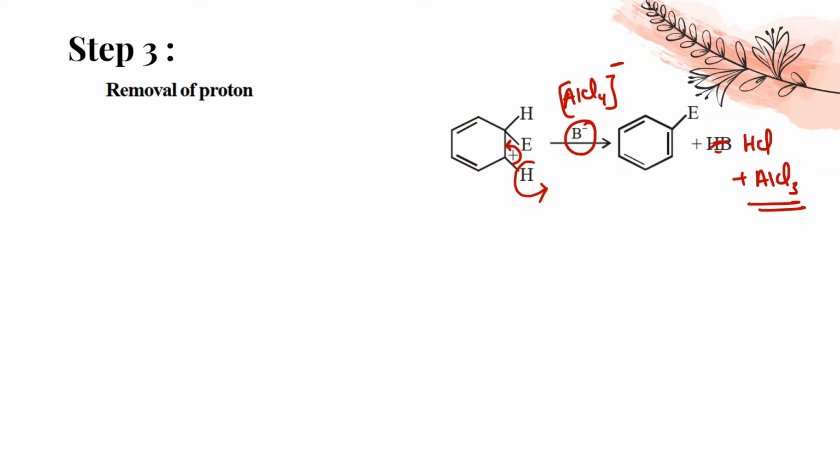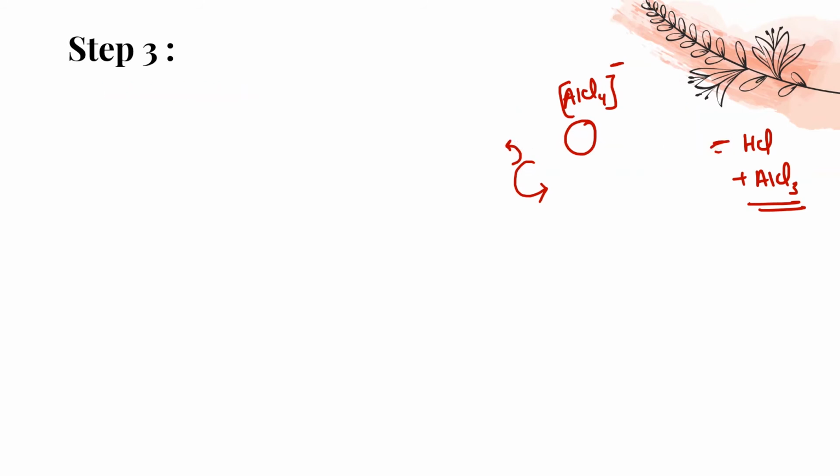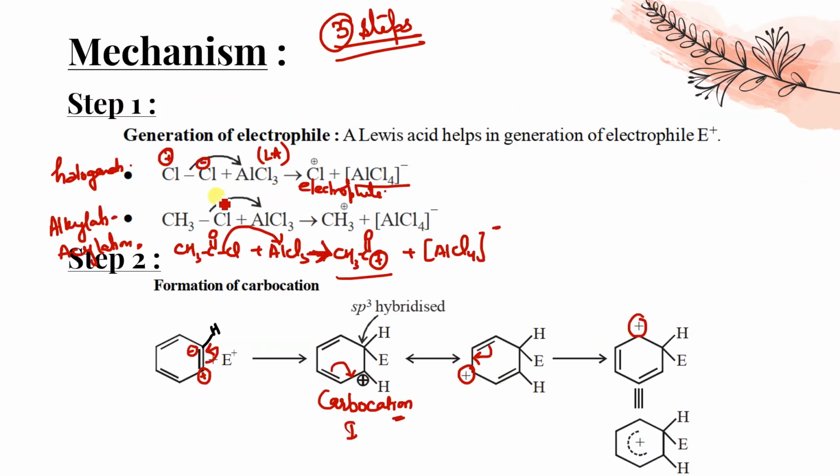If I have specified that you have to mention Friedel-Crafts alkylation, then instead of this E plus that was taken, you have to take this only. You have to take this. Okay? So this is going to attach. Here we got CH3 plus, and instead of this E plus we will take CH3 plus only. So wherever there is E, there will be the CH3 plus. Did you get that? Hope it is clear.